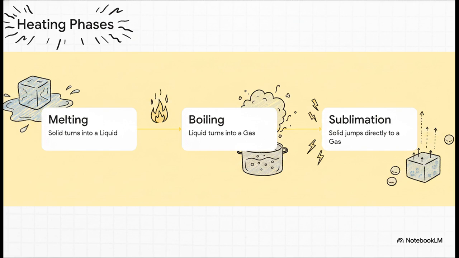But Step 3 is where things get wild: sublimation. This is a highly specific case where certain solids, think of things like dry ice or mothballs, completely bypass the liquid phase. They just jump directly from a solid straight into a gas, no in-between.